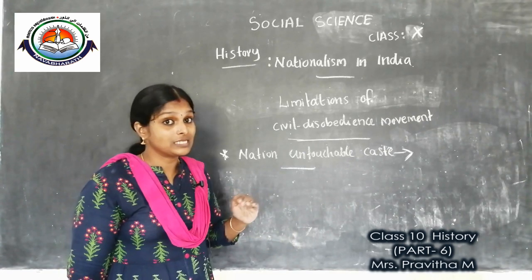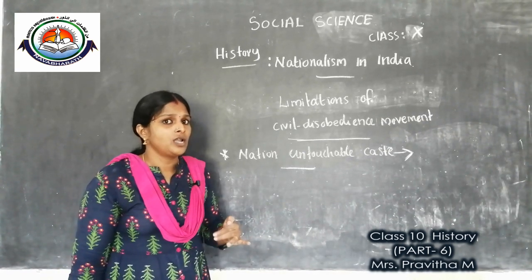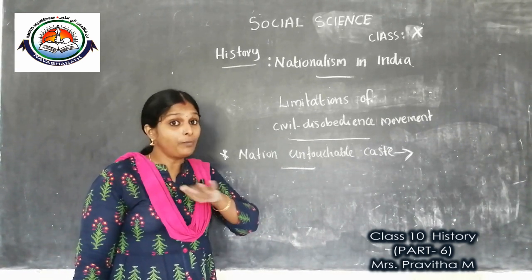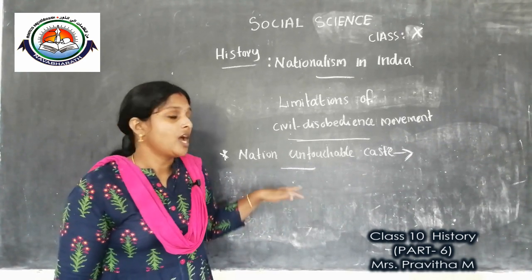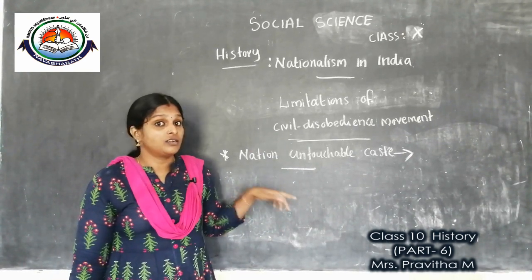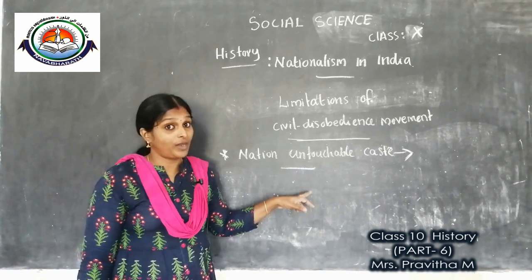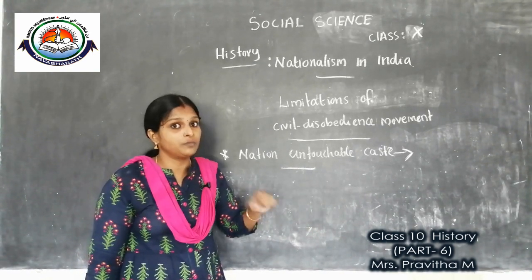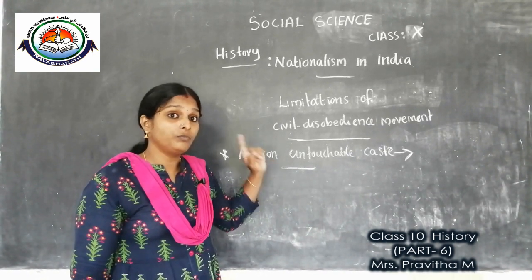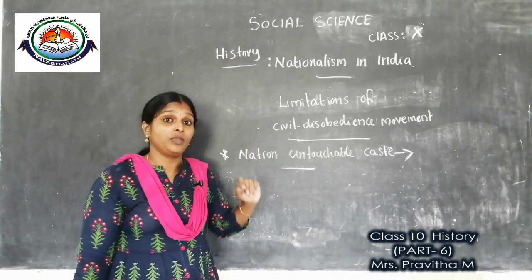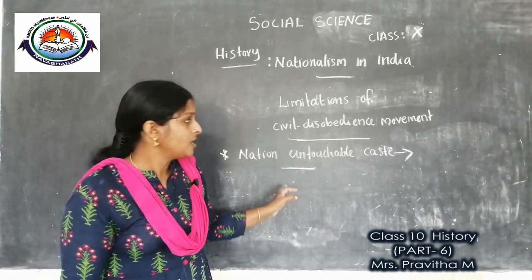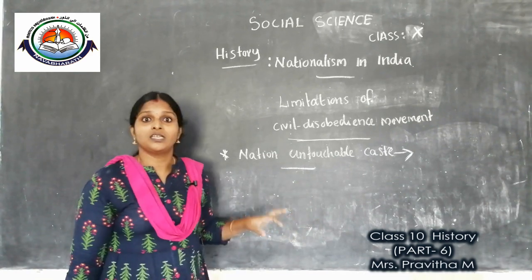We are not discussing the present condition, children. Now untouchability is banned as per the law. Under Article 17, untouchability is banned, and practicing untouchability is punishable now. We are speaking about the time before independence, before our Constitution was formed. Clear? So untouchability was practiced in India.